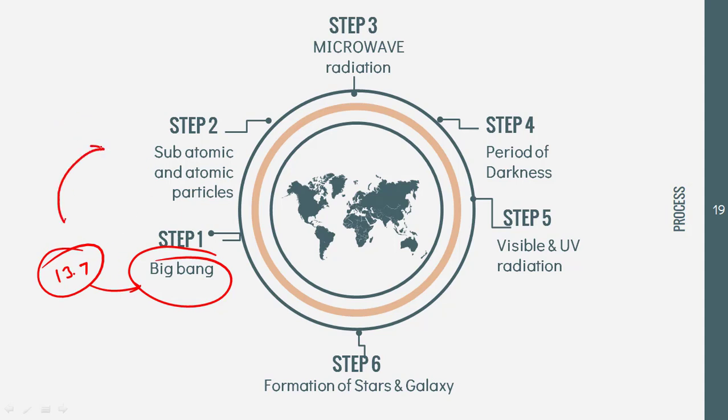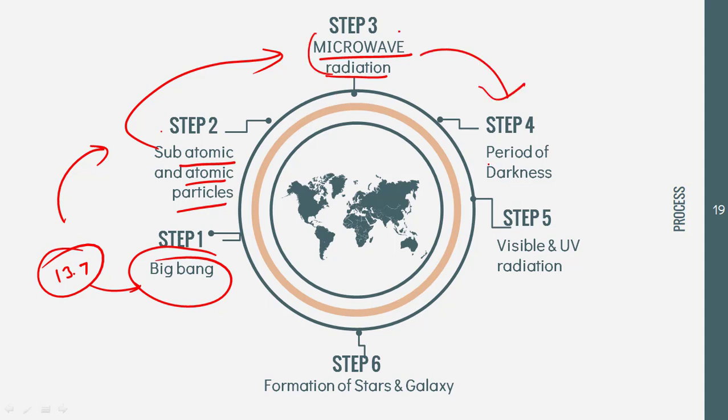Within the first 3 minutes, the subatomic particles like electrons, protons, neutrons started forming, and because they were not stable, the atomic particles started forming, and from there the molecules and the matter started forming. After that, almost 4 lakh years later, we had a microwave radiation which was observed by the Cosmic Background Explorer, which was a project of NASA. And after that, we had a period of complete darkness for hundreds of millions of years. There was no light coming out.